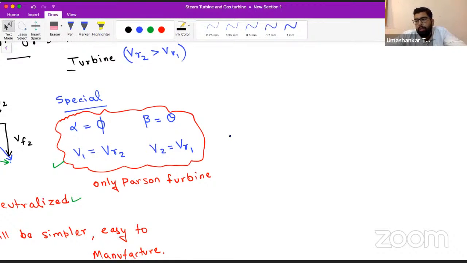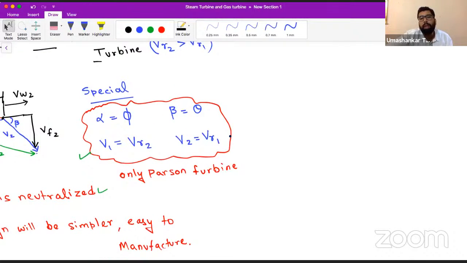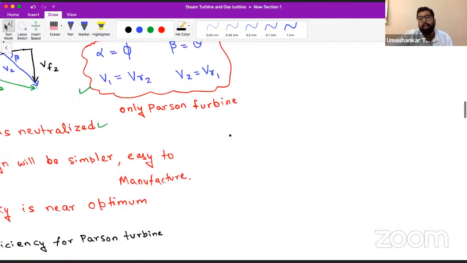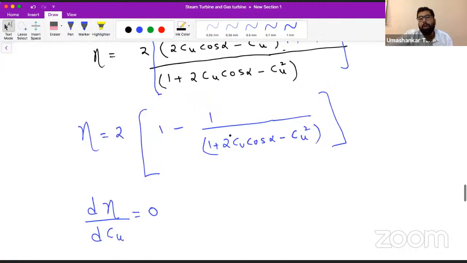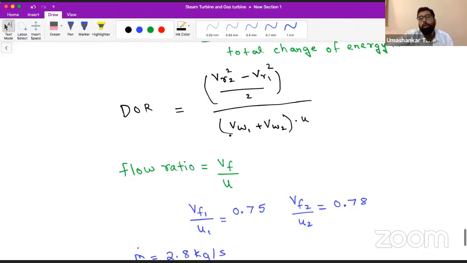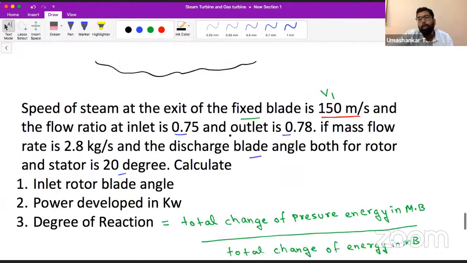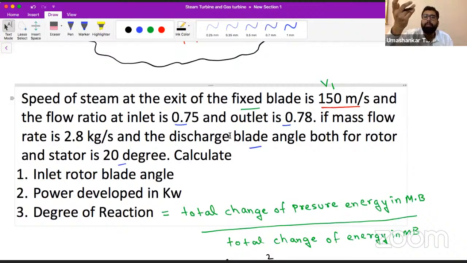The conditions are on your screen: alpha should be equal to phi, beta should be equal to theta, V1 is equal to VR2, V2 is equal to VR1. When all these conditions are satisfied, the turbine is Parsons. If not, the turbine is not Parsons. So why get confused? Consider it a general reaction turbine. If it is a Parsons turbine, the answer will still be correct, and if not, the answer will also be correct. So consider it a general reaction turbine and solve it.